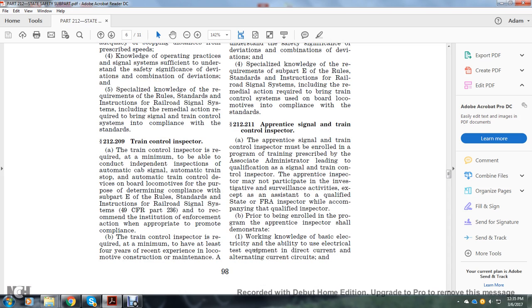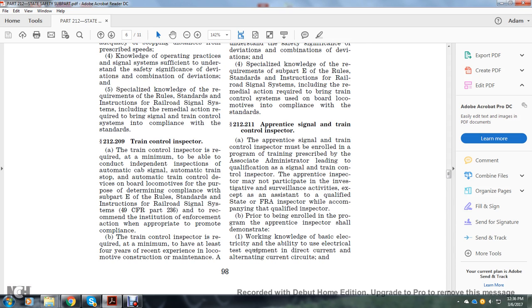Section 212.211, Apprenticeship Signal and Train Control Inspector. The apprenticeship signal and train control inspector is enrolled in the program prescribed by the Associate Administrator, leading to qualification as a signal and train control inspector. The apprenticeship inspector may participate in investigations and surveillance activities, except as an assistant to a qualified State or FRA inspector.